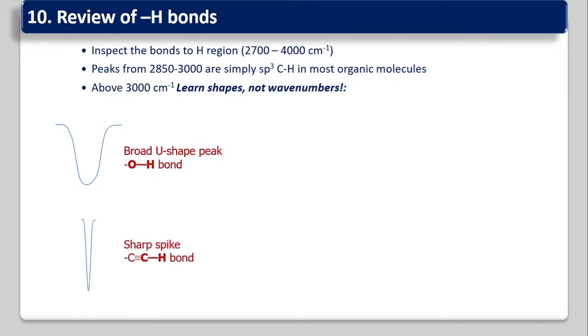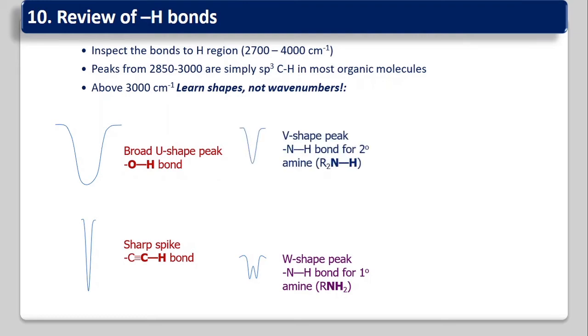The next is a sharp peak, that is for carbon-carbon triple bond H, the sp hybridized carbon and H bond. That sharp spike gives around 3300 centimeter inverse. So you can understand that is the sp hybridized carbon and H, so acetylenic hydrogen. If that gives a doublet or W shape, that is for the primary amine. That is a weak peak, means height is smaller. So that weak W shaped peak is for the NH of the primary amine.